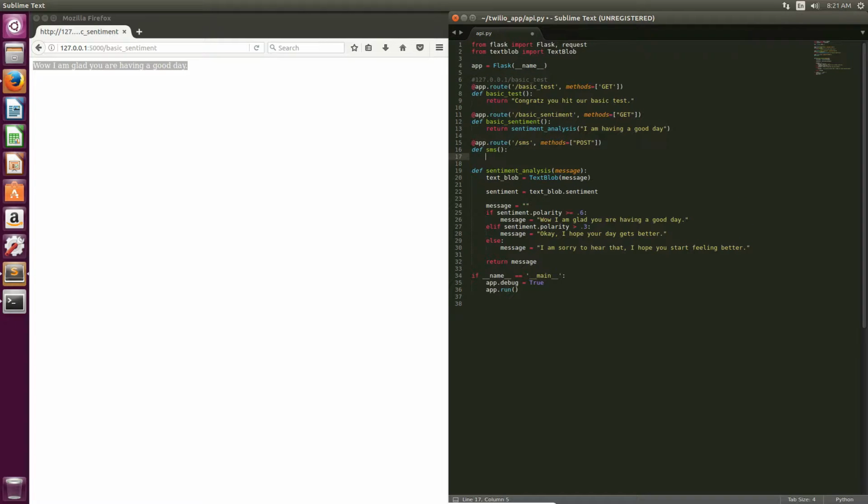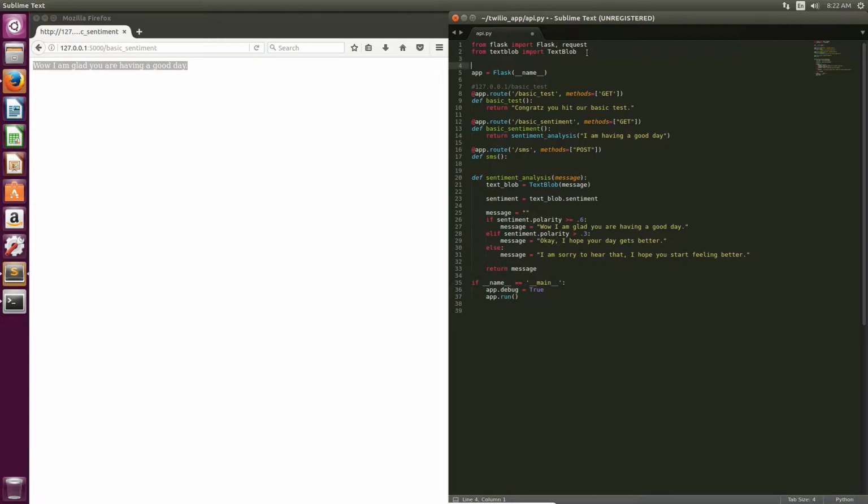Alright, so let's get started preparing for the Twilio request. There are a couple of things in this code that will not make immediate sense, because we don't actually have Twilio talking to our server yet. So bear with me. Once we have Twilio talking to our server, I'll go back through this code and explain why we did some of the things we did. But for now, let's just get it up and running.